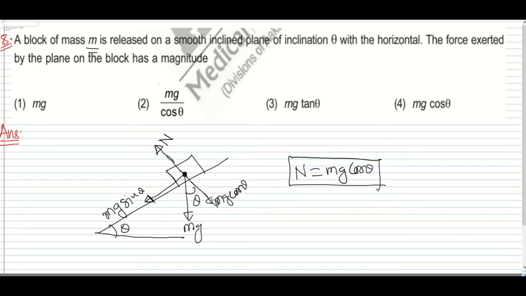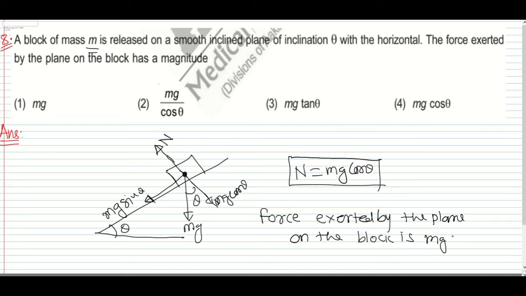So what is the answer? The force exerted by the plane on the block is N, and that N is mg cos theta. So you can write force exerted by the plane on the block is mg cos theta, and that is the normal, we can say. So that mg cos theta is the fourth option.